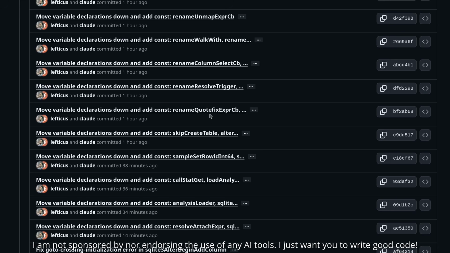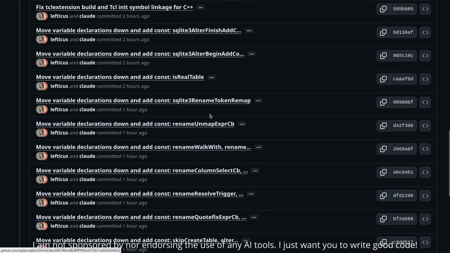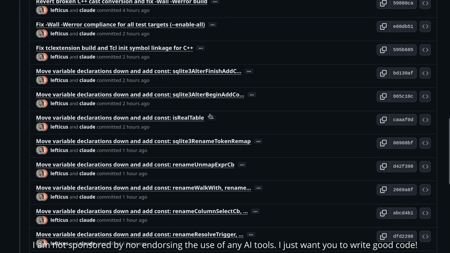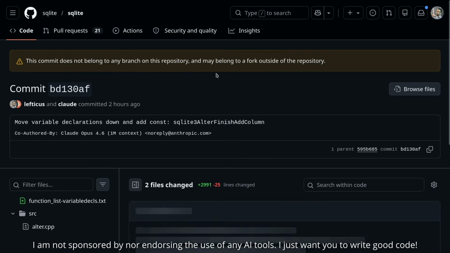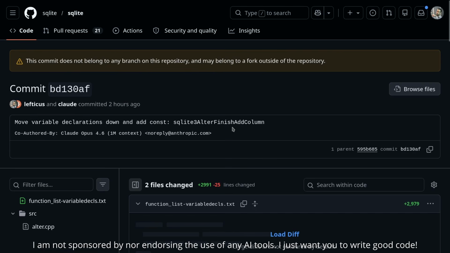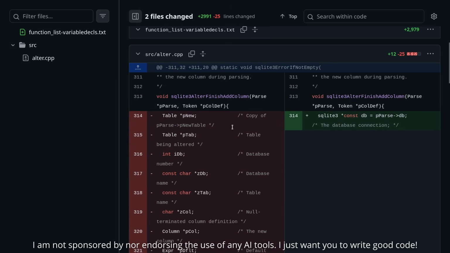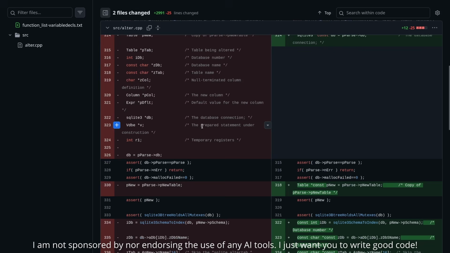Now, obviously, this is something that we would probably choose to squash later, right? Because it's very much individual things. But this is what I specifically asked it to do. I said, go ahead and push down all of the values that you can. That is what it did.